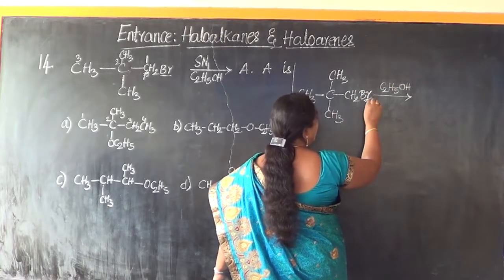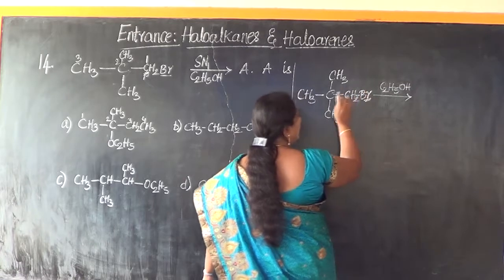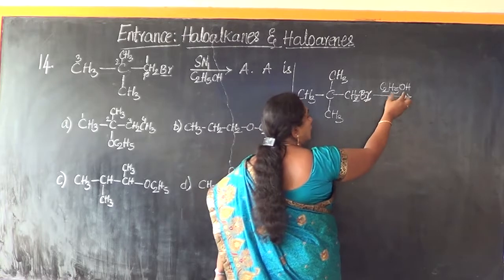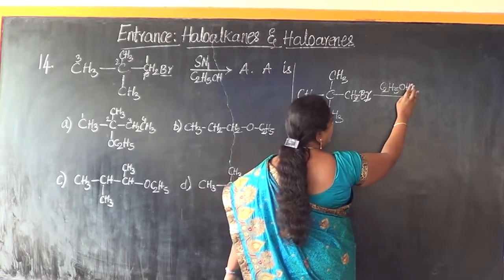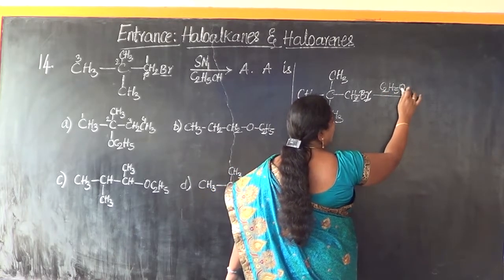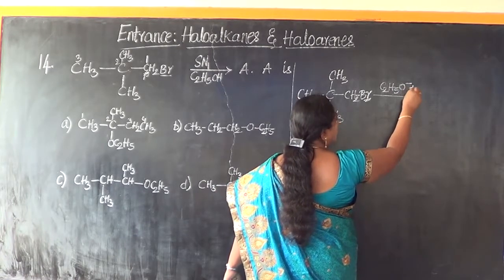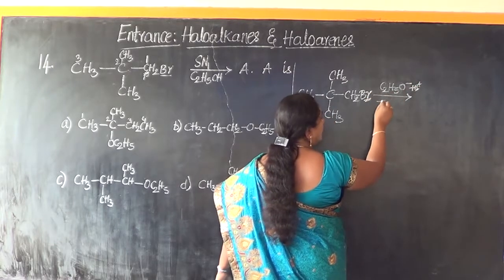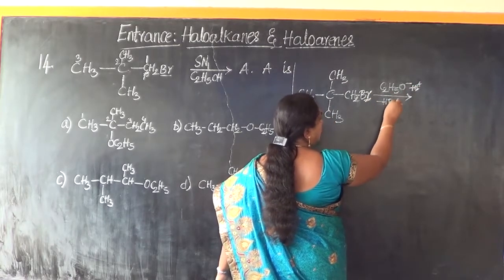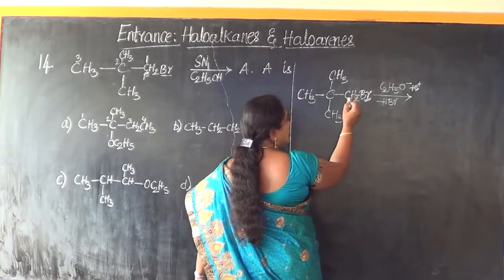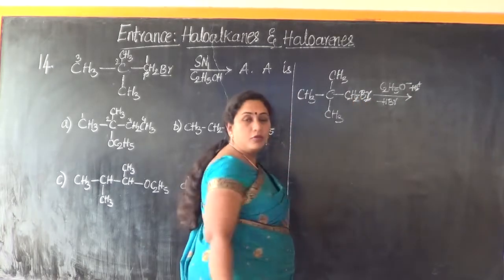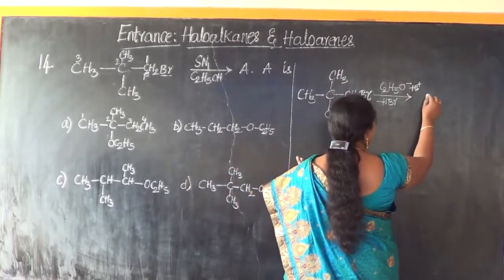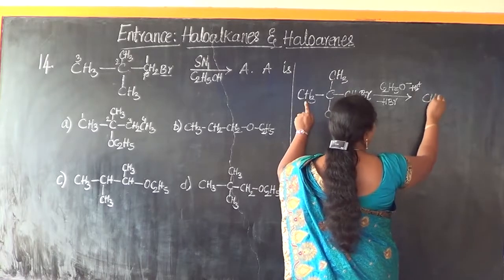This Br will come out because the bond between the Br and the C cleaves. Here also this ethanol will form the ethoxide ion and H plus ion. This H plus ion will combine with Br minus and goes out as HBr. Therefore this carbon center will now experience deficiency of electrons, so it will form a carbocation.